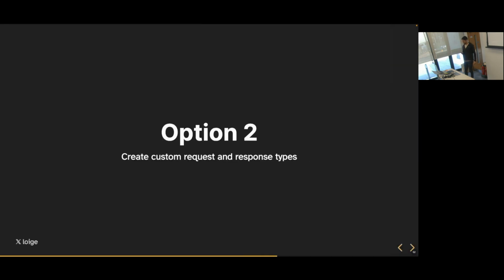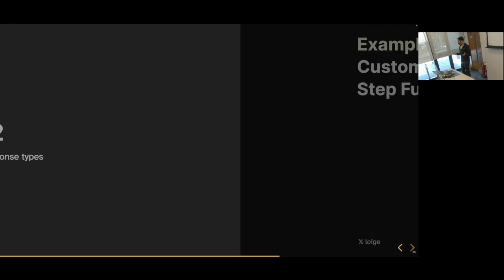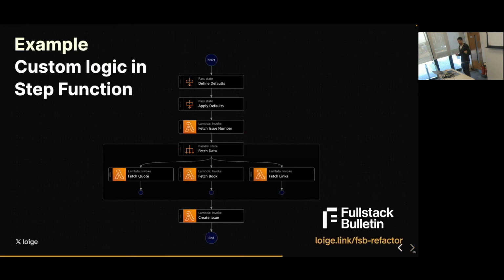Okay, another use case. What if I need to do something entirely custom? Maybe I'm not writing a specific integration between AWS services, or maybe I'm working in the context of a step function where I might need to have custom steps. And when you have custom steps, of course, you're going to have a custom type of input and a custom type of output. So how do we codify all of that?